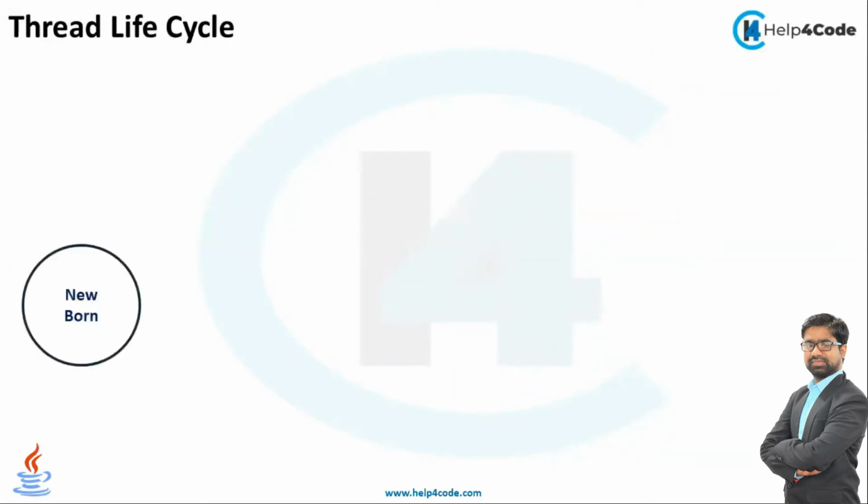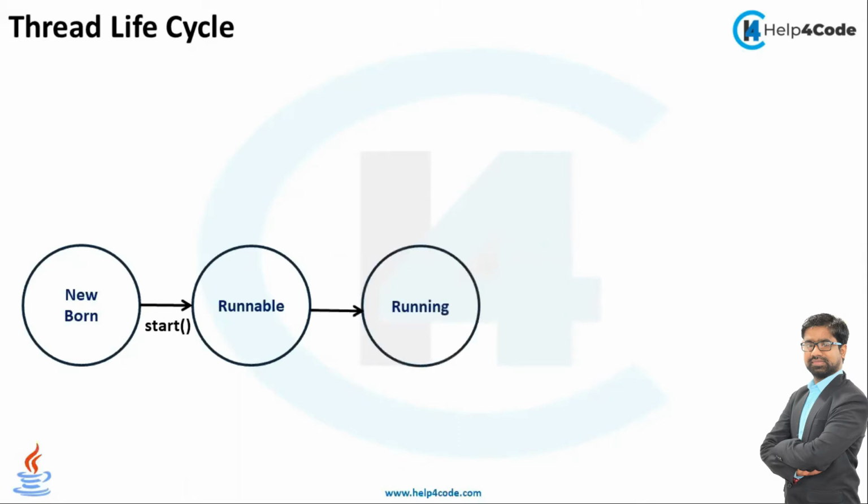In the thread life cycle, the first stage we have is the newborn state. The next state we have is the runnable state. When we call the start method, my thread will enter the runnable state. When we call the start method, first the thread will be created and then it will enter the runnable state. After runnable, it enters the running state. The start method internally calls the run method.